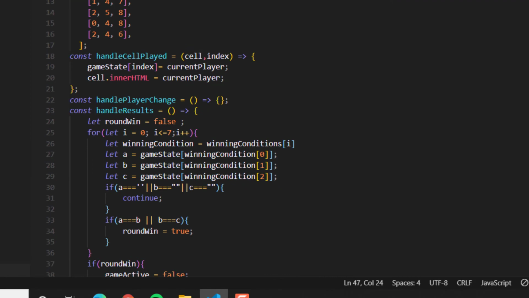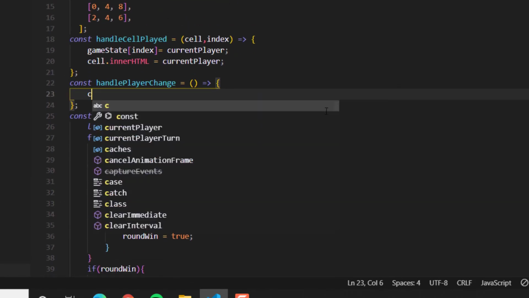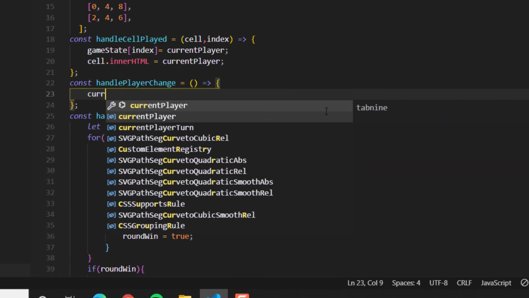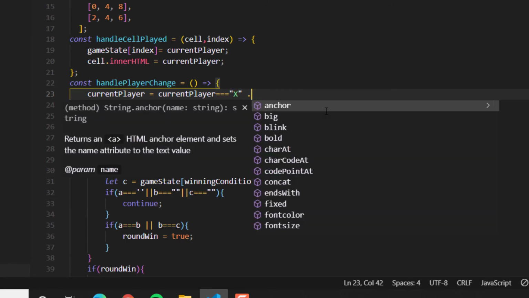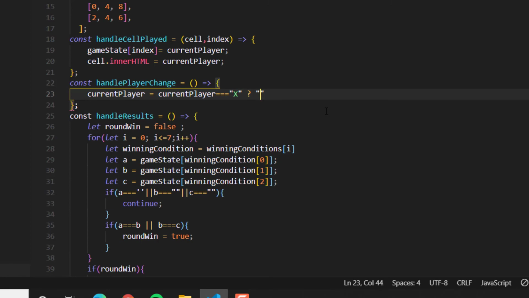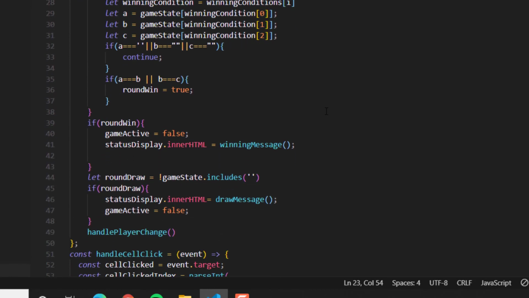In the handle player change, we actually do only one thing. The current player is actually the current player, and we do a condition. If it's X, then it's going to be O, otherwise it's going to be X. This is the current player. I think that till now we are done.